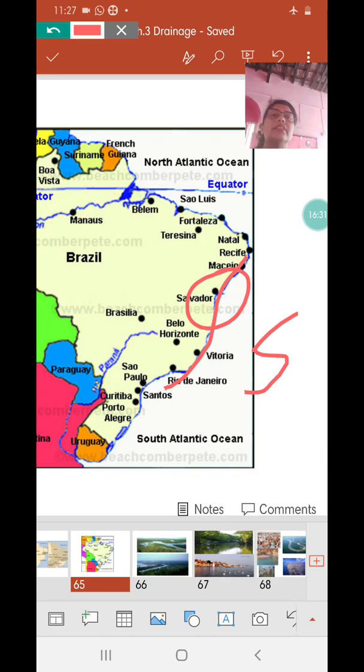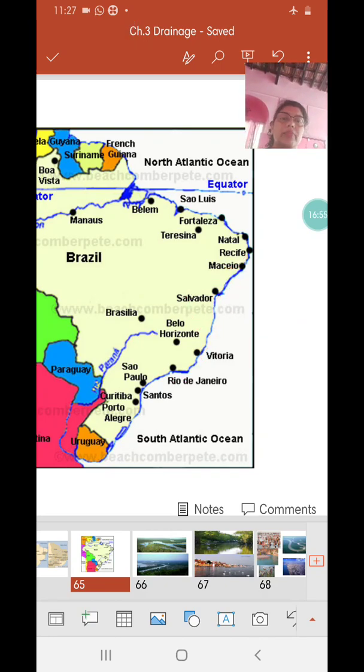So we have studied three major rivers, that is River Amazon, then the Paraguay-Paraná River, then we also studied the southernmost river, Uruguay, and then we studied São Francisco as the only eastern flowing river, and the coastal rivers. Okay, so with this we end the drainage of Brazil.